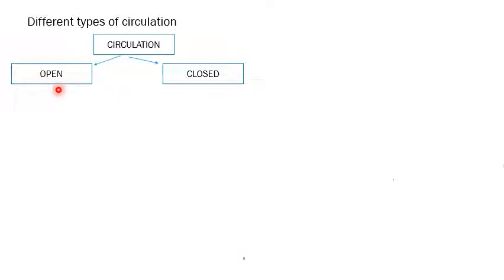See, there are different types of circulation. There are two types: the open and the closed type. Open means the tissues are embedded within the blood. They are surrounded by the blood. Whereas in the closed circulation, the tissues are not directly surrounded by the blood. Instead, there is another fluid that exchanges the nutrients between the blood and the cells. That fluid is called the interstitial fluid. This fluid is not present in an open system.